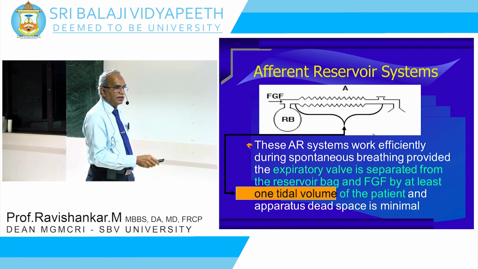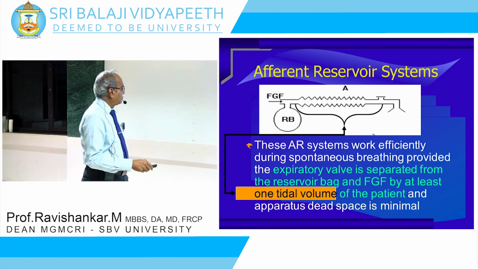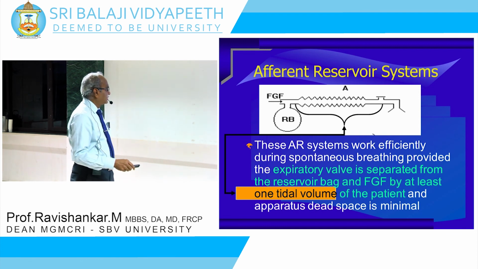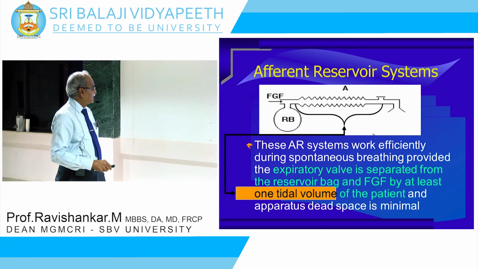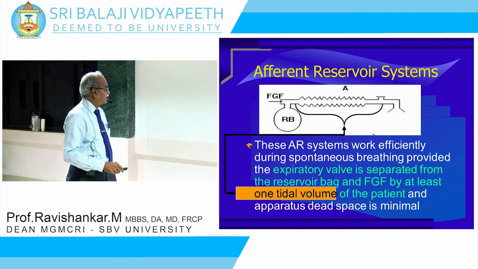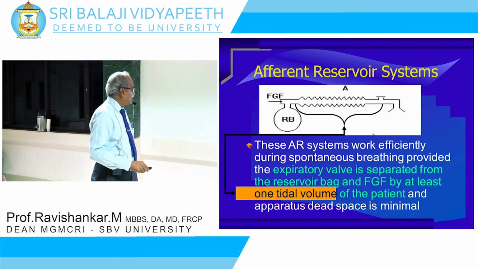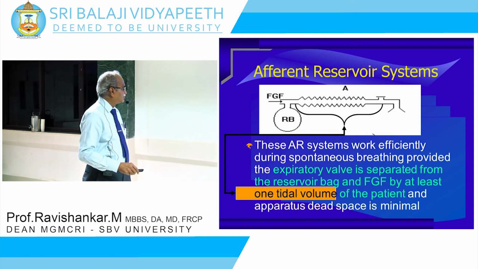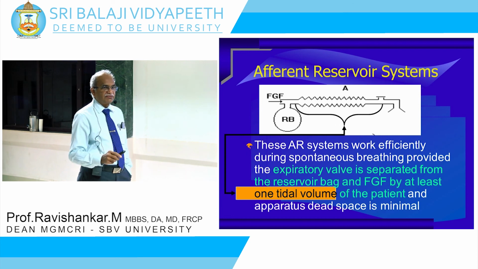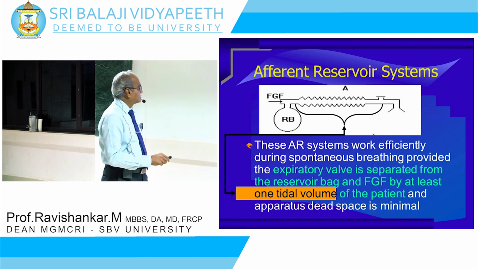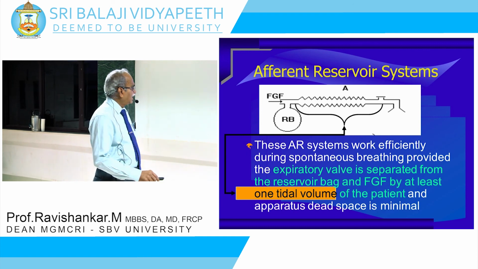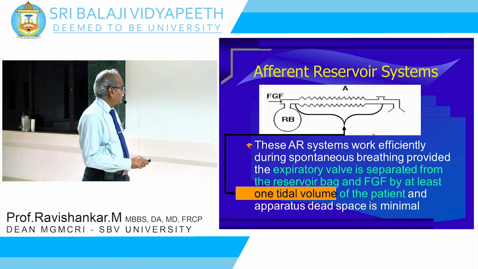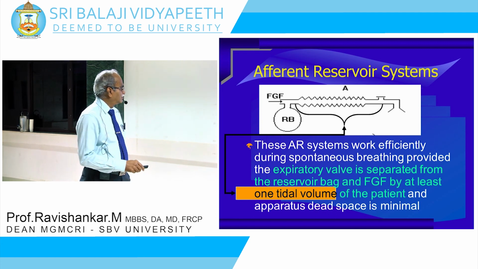Most important thing in functional analysis that you have to know: they work efficiently during spontaneous breathing, provided the expiratory valve is separated from the reservoir bag and the fresh gas flow is at least one tidal volume of the patient.